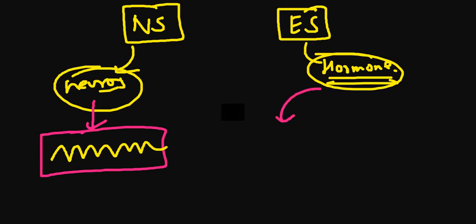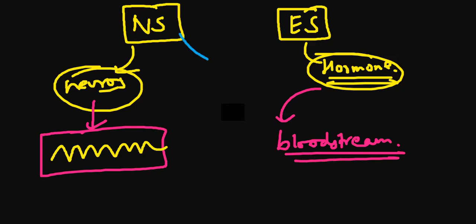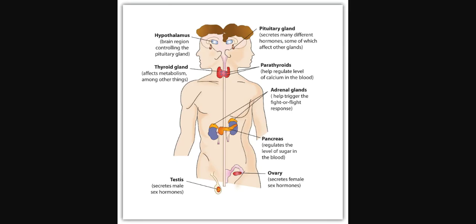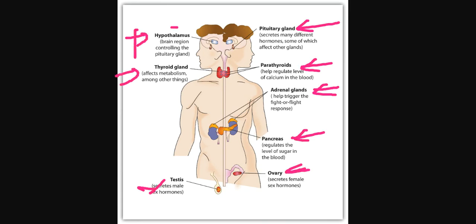But these hormones will be released in your bloodstream. And that is why we are having this connection between the nervous system and the endocrine system by the hypothalamus. What you are looking at right now on your screen are the different endocrine glands: pancreas, ovary, testes, thyroid gland, and the hypothalamus is the brain region controlling the pituitary gland.